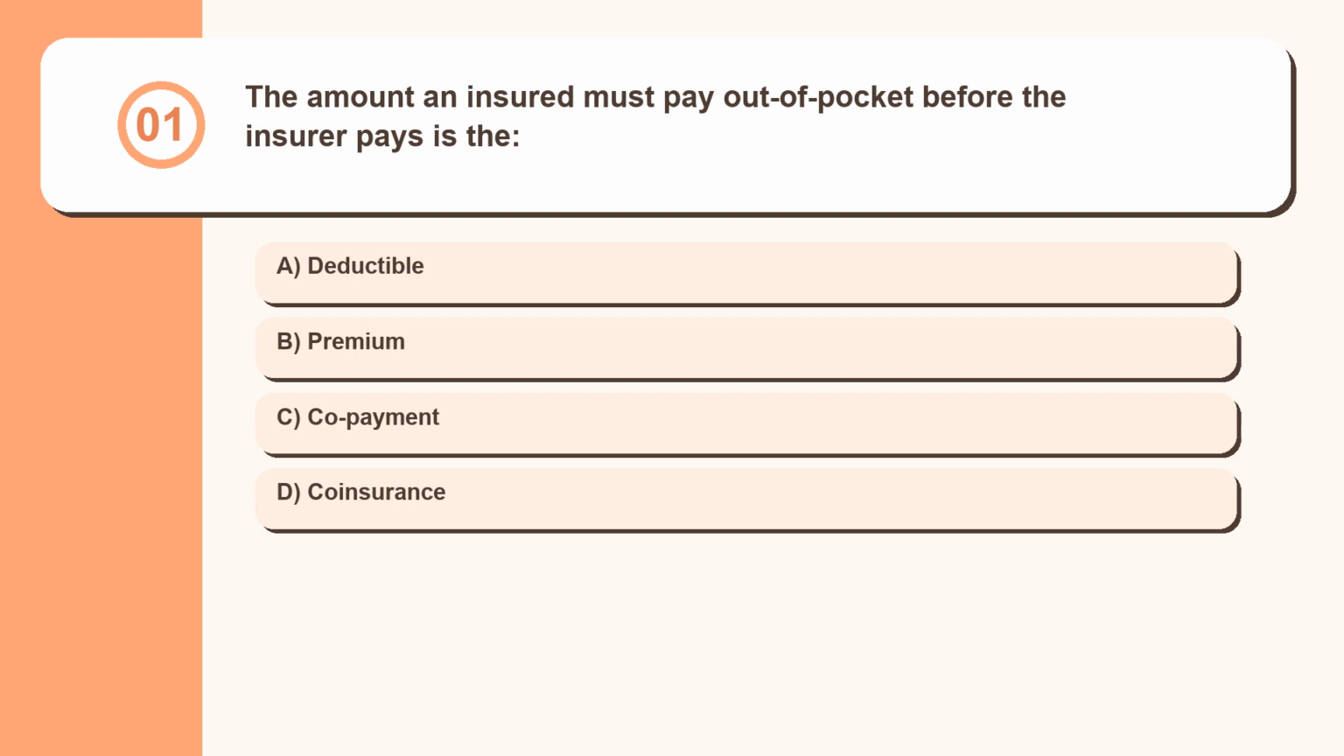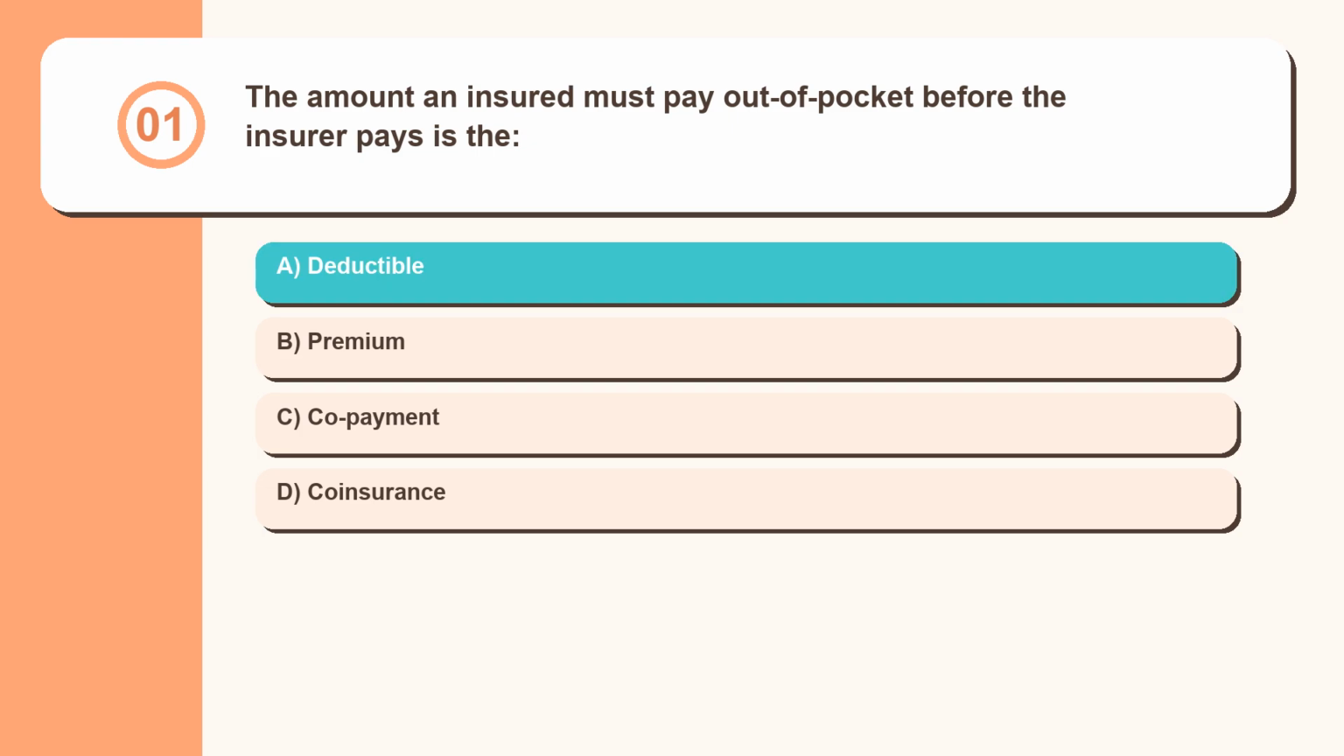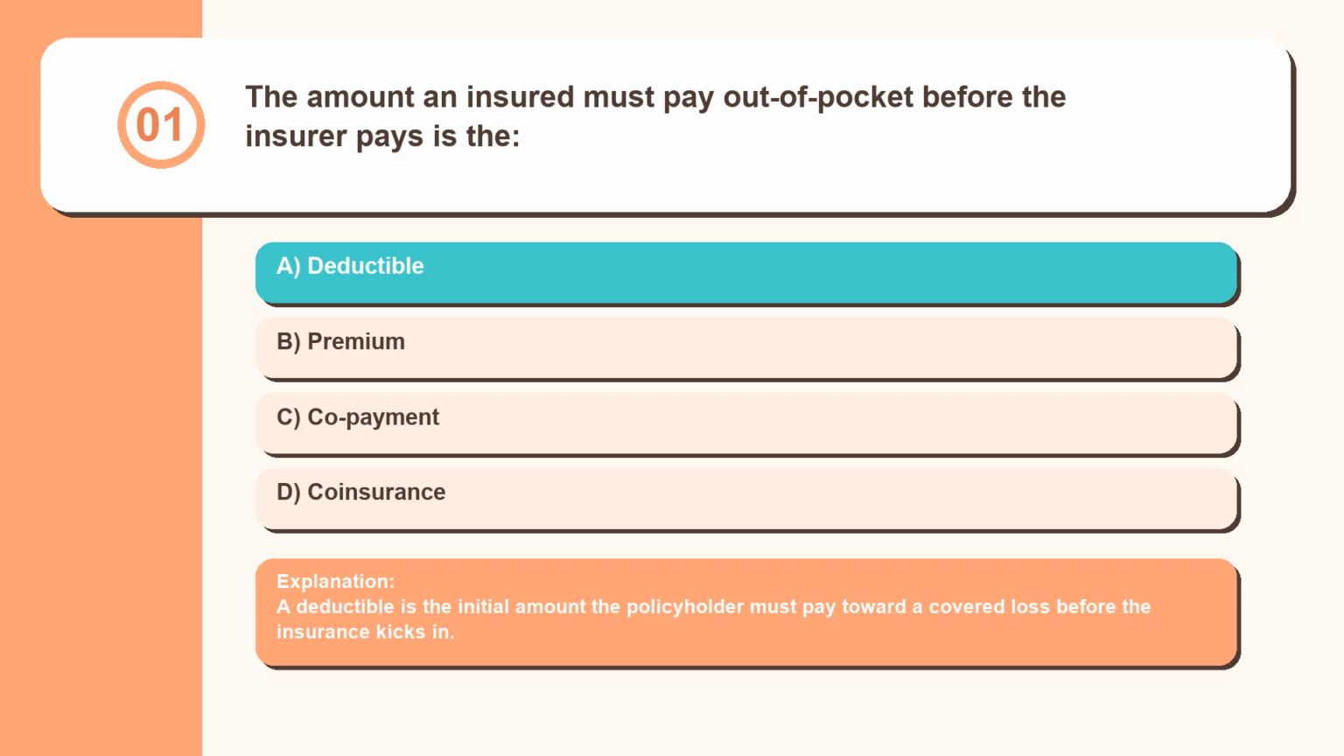Question 1. The amount an insured must pay out of pocket before the insurer pays is the deductible, premium, copayment, coinsurance. A deductible is the initial amount the policyholder must pay toward a covered loss before the insurance kicks in.